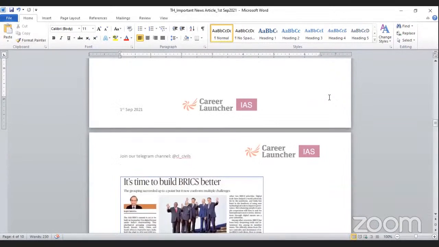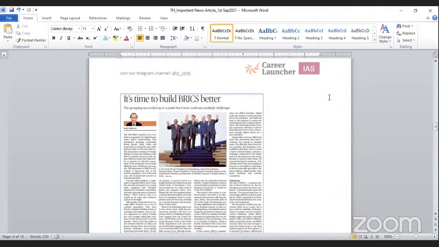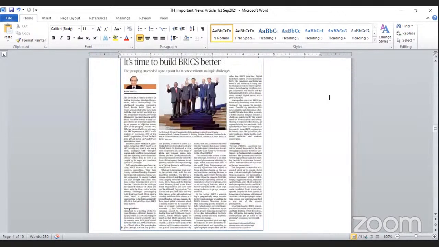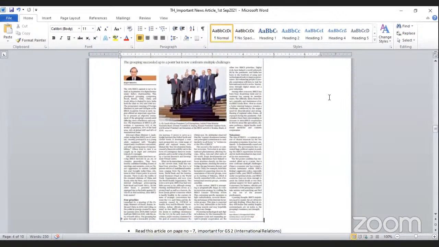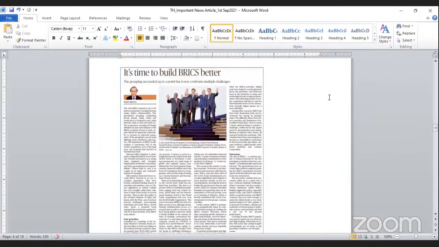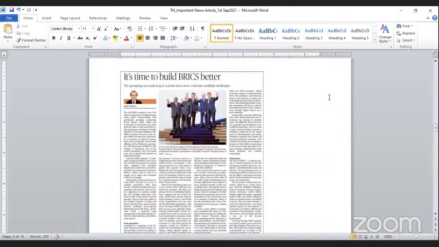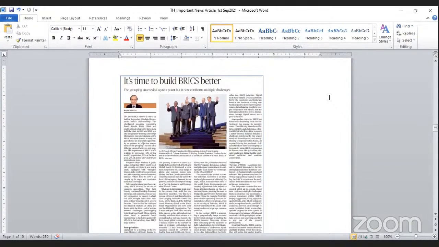Next important article: it's time to build BRICS better. The grouping succeeded up to a point, but it now confronts multiple challenges. This article is mentioned on page number 7, opposite the editorial page, and this is important for GS paper 2 under international relations.